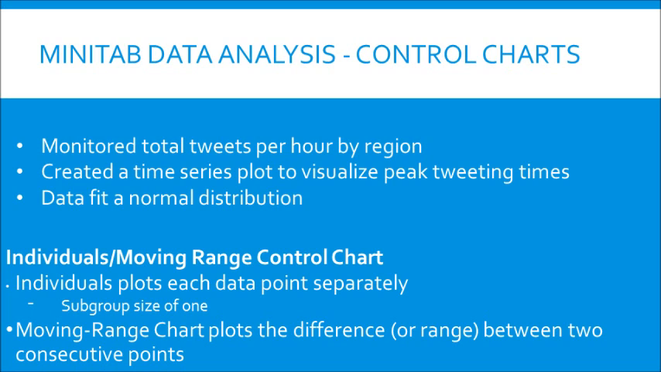After the Excel section, the team imported the filtered data into Minitab for further analysis. We created a time series plot to visualize peak period tweeting times. Each region had its own specific peak period. Only the tweets from the peak period were analyzed in the control charts. The filtered data most closely resembled that of a normal distribution. For our control charts, we chose an individual moving range to monitor our data. The moving range chart plots the difference between 2 points. We also included a plot of the individual values.